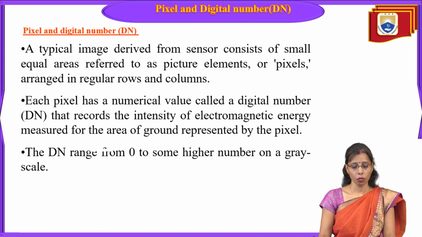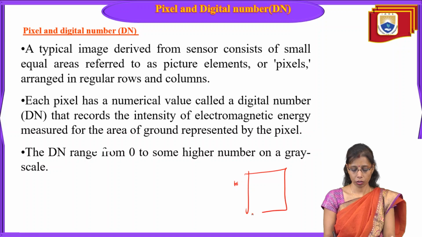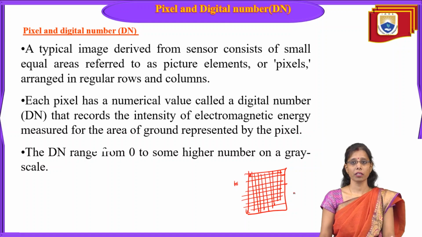Okay. Now, what is pixel and digital number? Pixel means a small portion of a cell, a grid cell. So when you check a digital image, you will find a number of pixels in the image. So these are the pixels in the image. A small grid is called a pixel, one pixel.